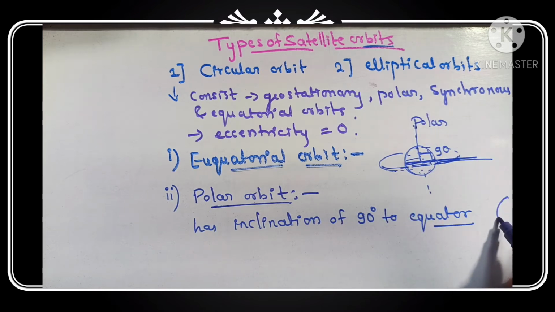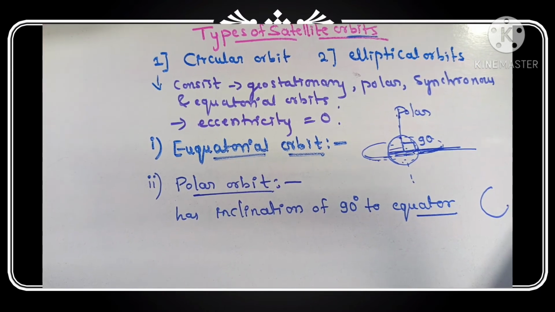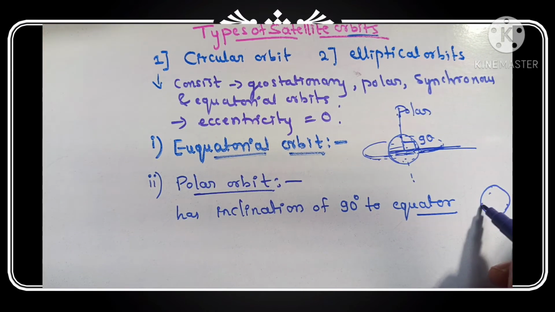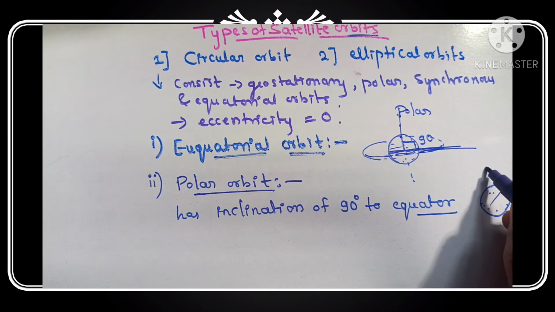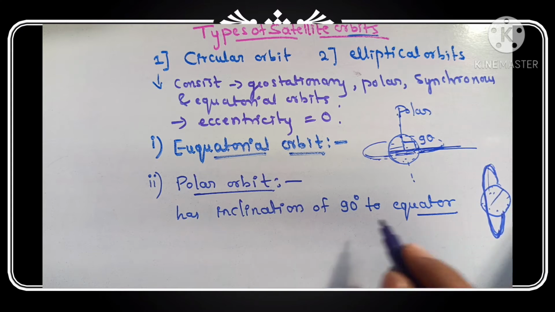How to represent the polar orbit? See, this is the Earth, and if the satellite is moving and creating the orbit like this, it means the satellite is moving around the Earth from north to south. This is a polar orbit.